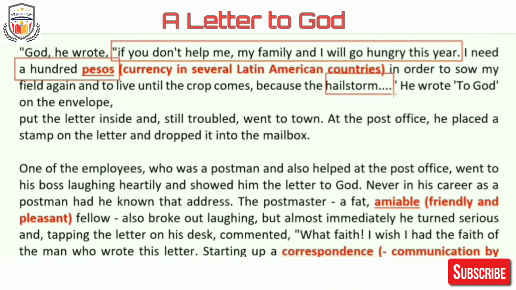Dot dot dot means he must have narrated the whole event, the whole incident. Because the hailstorm had destroyed my farm completely. I have nothing. We all will go hungry this year. Okay, the complete narration he gives to God in that particular letter. Now look at his faith in God, students.